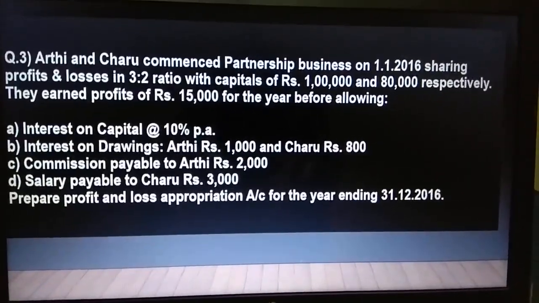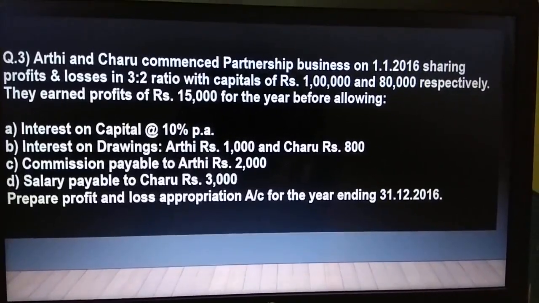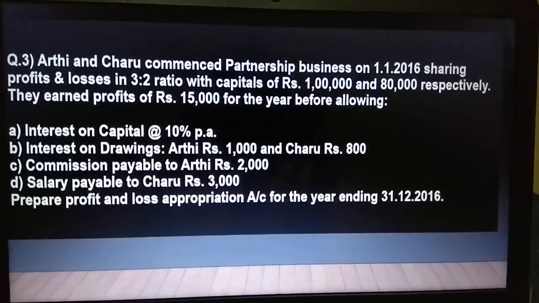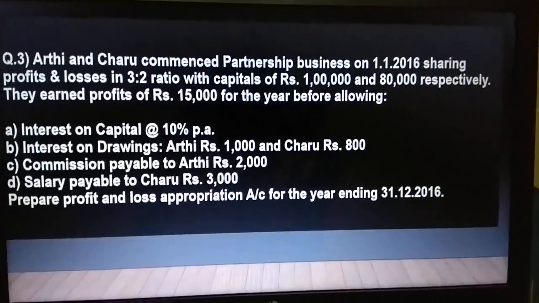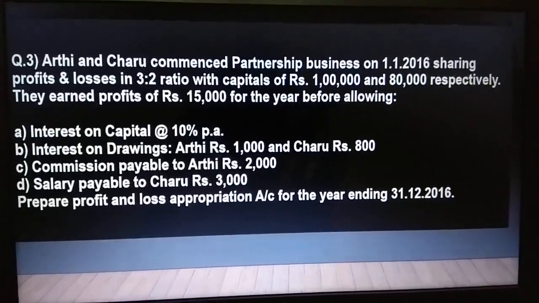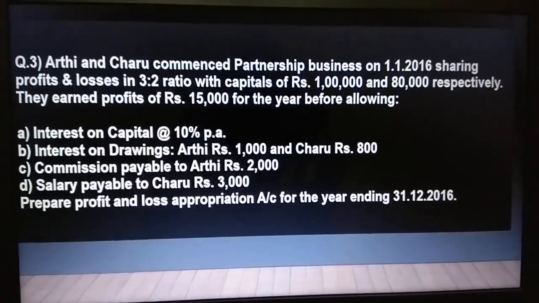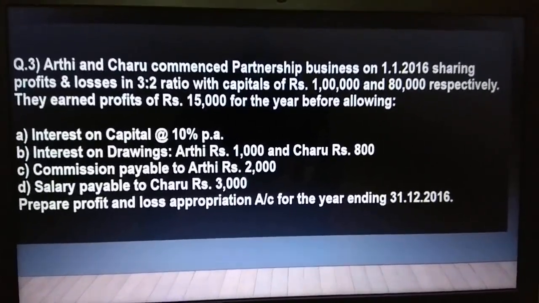Prepare profit and loss appropriation account for the year ending 31st December 2016. So this is a calendar year. Based on the calendar year, we are going to prepare the profit and loss appropriation account.